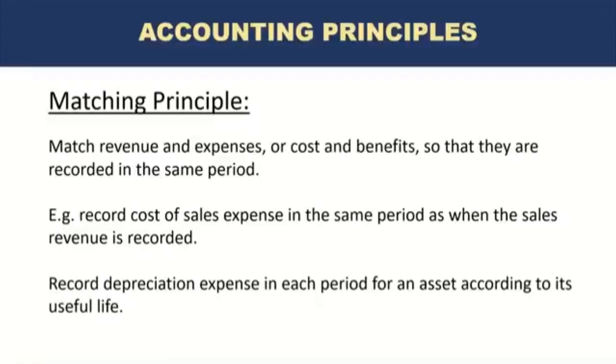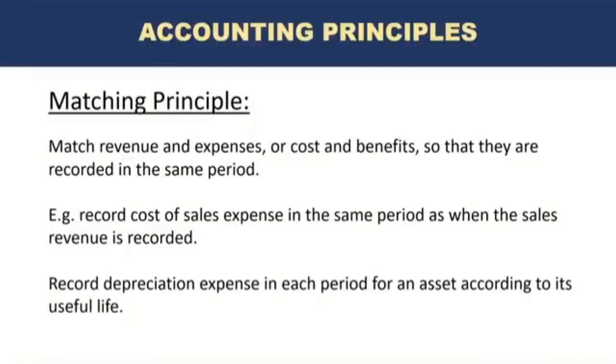Another example is the recording of depreciation expense in each period for an asset according to its useful life. So when we buy assets which are long-term or non-current assets, for example, if we purchase furniture, this furniture is going to be used by the company over a long period of time. And usually useful life is determined by a company for each type of asset. So let's say for furniture, a company has determined the useful life of 10 years as an example.